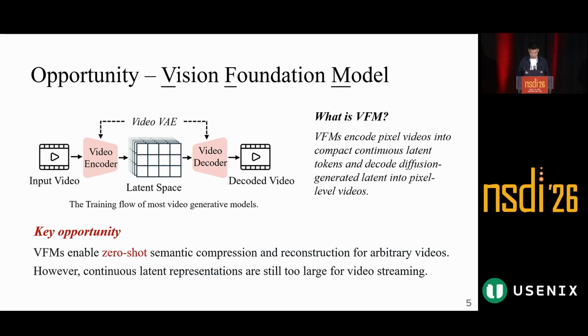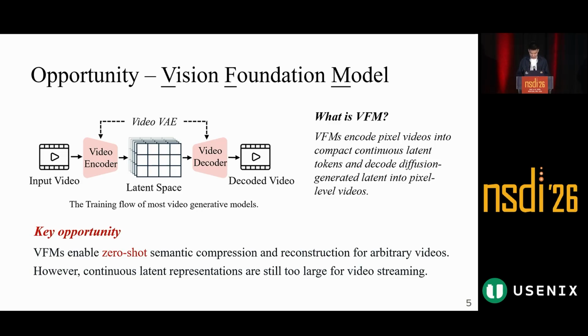First, let's take a closer look at the video generation models. Diffusion models usually work in a latent space instead of directly generating pixels. After it finishes denoising in the latent space, a video decoder maps it back to the pixel-level video. This decoder is part of the vision foundation model. It also has an encoder, which maps the pixel videos into a continuous latent space, and the encoder is used when training the latent space diffusion model. For video streaming, this gave us an important opportunity because the vision foundation model has strong zero-shot ability. It can encode and reconstruct many videos without training a new model for each one.